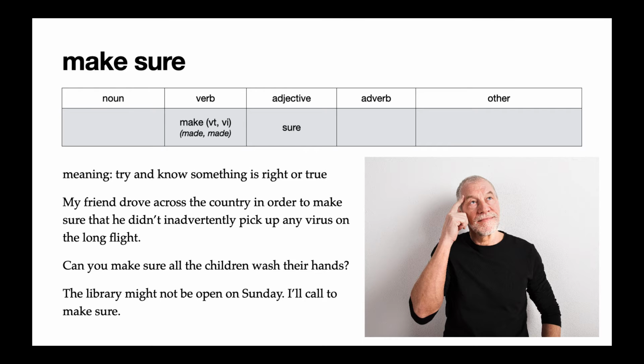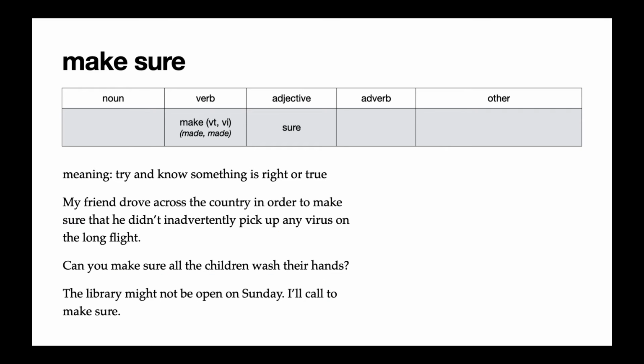The first two examples, we have make sure as a transitive verb. There is a full sentence behind make sure. So make sure he didn't do this. Make sure all the children wash their hands. And in the last example, we have make sure as an intransitive verb.